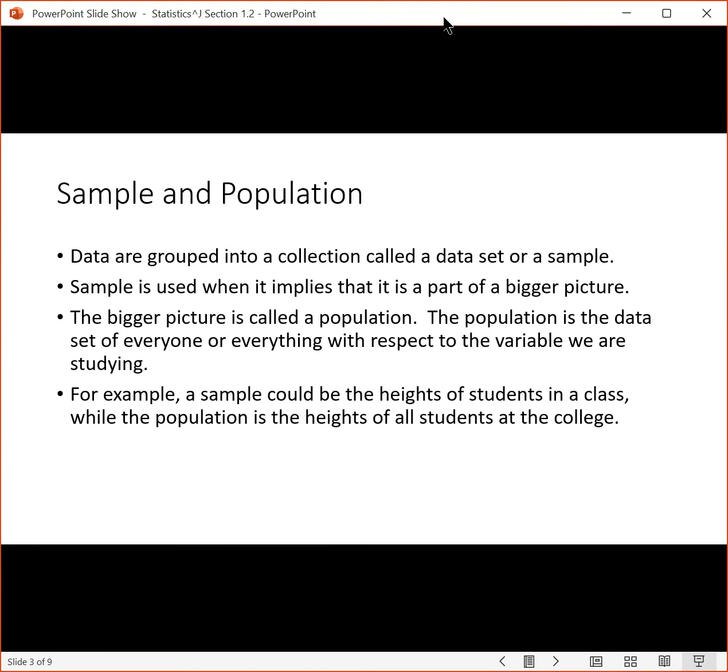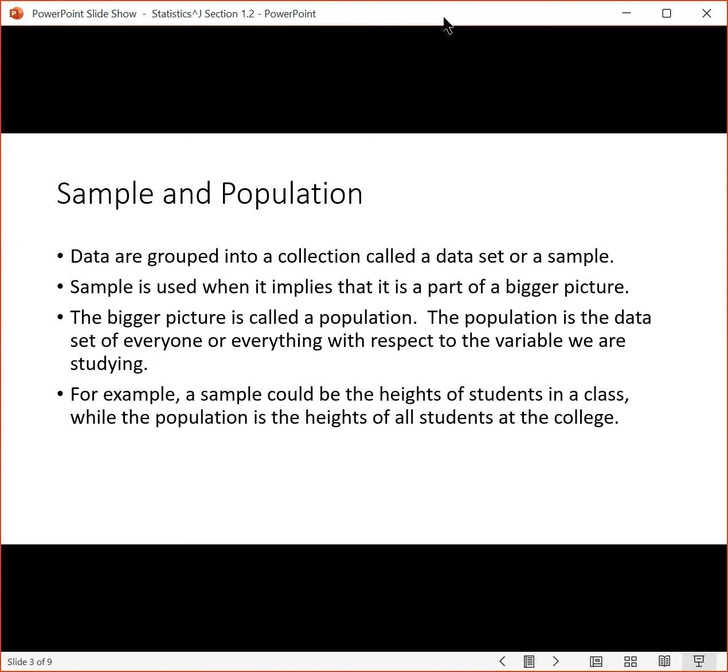Data are grouped into collections. We would typically call a collection of data a data set. Sometimes we use the term sample. Sample is used when it implies that it's part of a bigger picture. The bigger picture is called the population. The population is the data set of everyone or everything with respect to the variable.